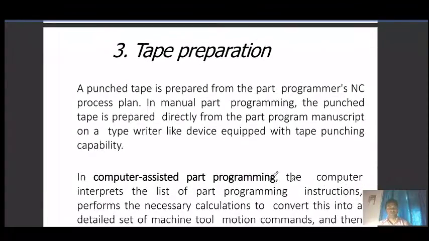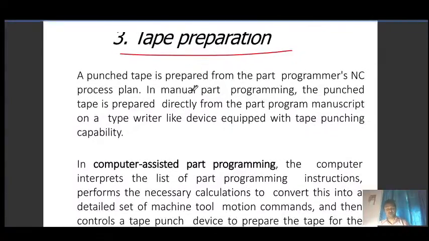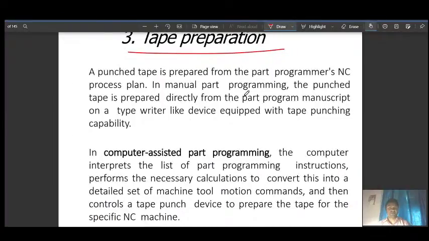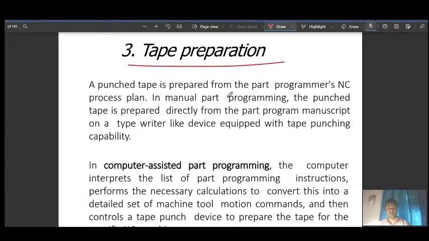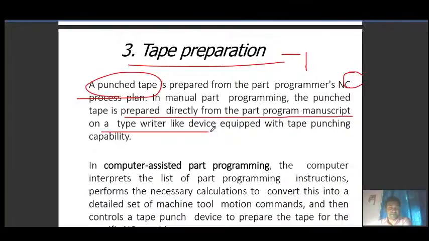Tape preparation, whether you go for manual or computer assisted, is where you have to prepare the instructions, or start coding. For the punch tape in manual part programming, it is prepared directly from the part program manuscript on a typewriter-like device that I discussed earlier, with tape punching capability.